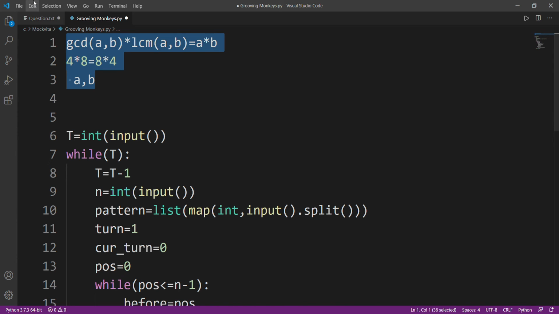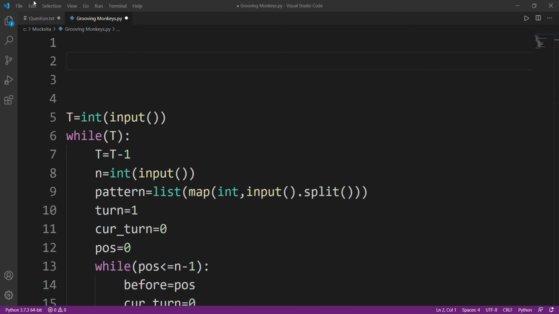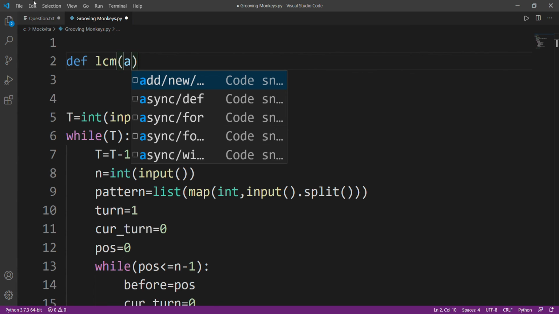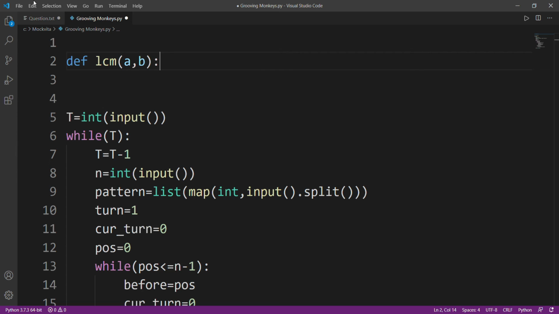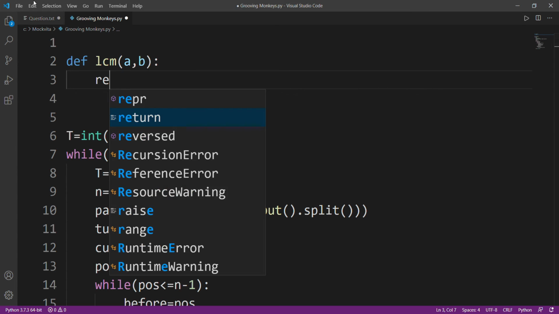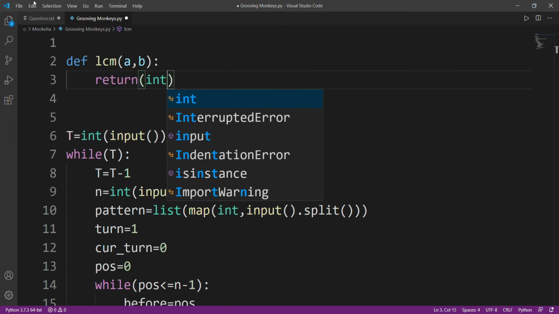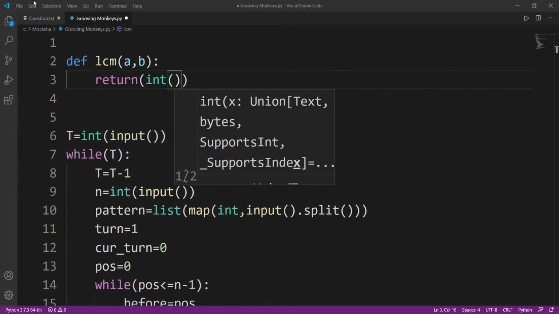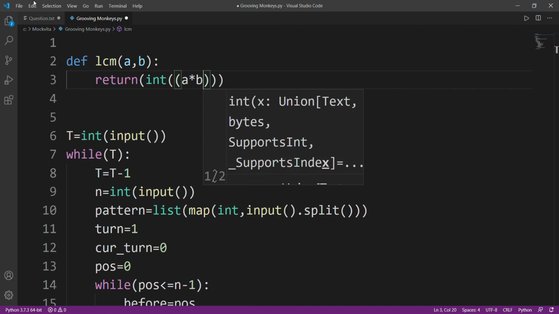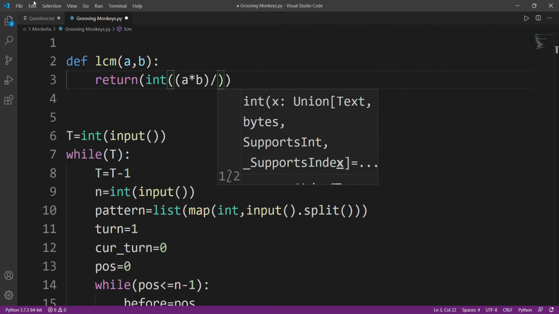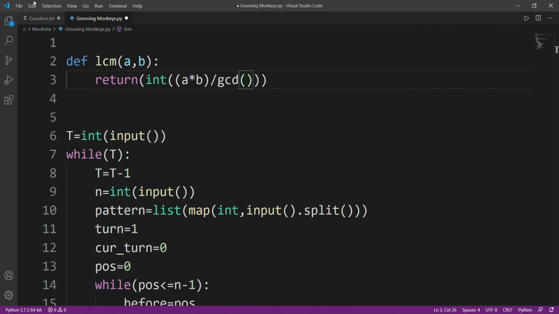So this is a property, right? Now I'll make a function LCM. I'll take two values, A and B. And how am I going to calculate? I'll just return a value. I'll typecast it into int, and that value will be equal to A into B divided by GCD.